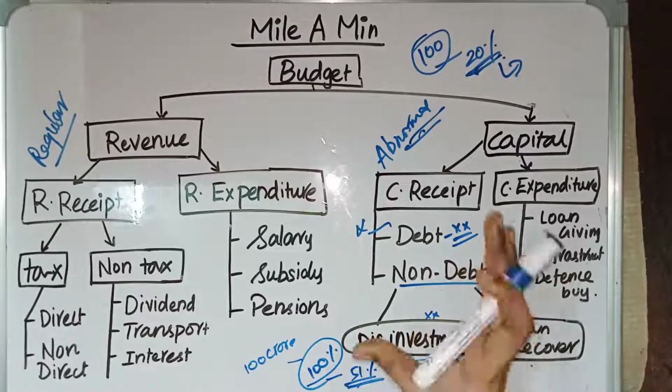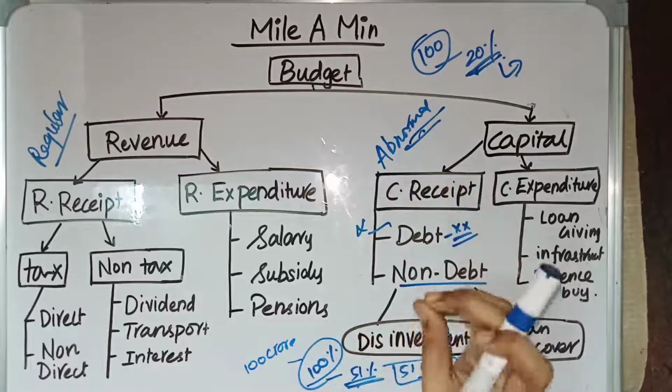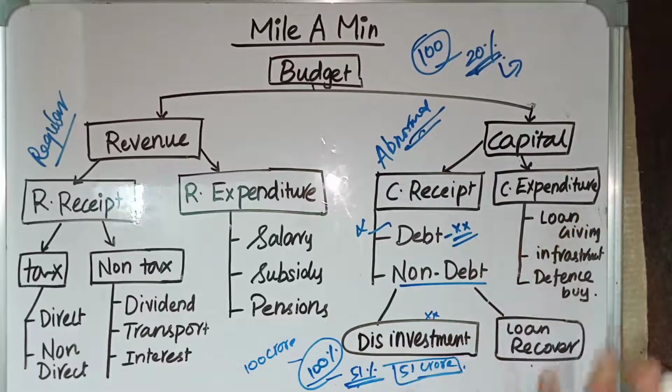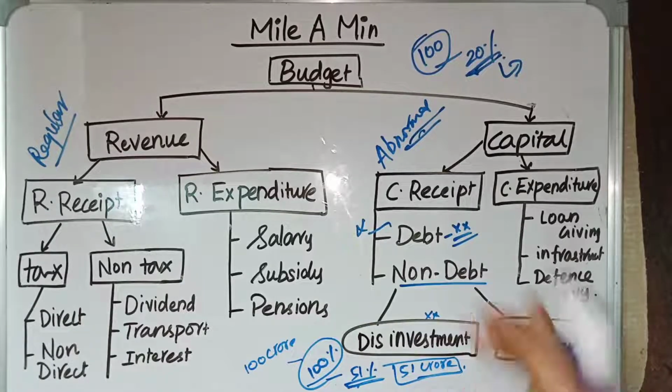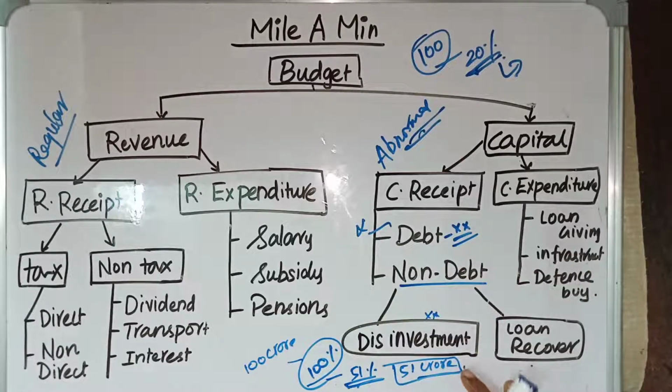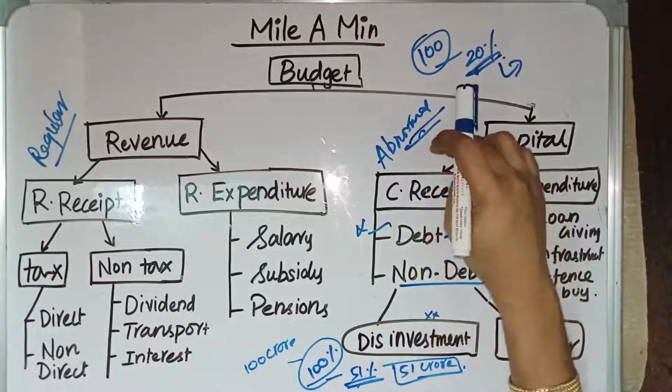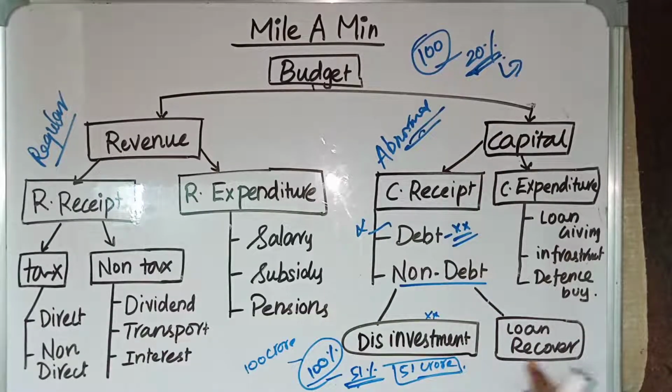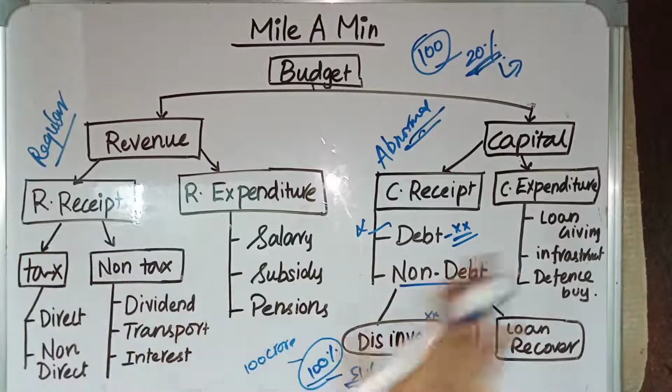Disinvestment means the government selling its asset, or a portion of the asset, to a private organization, and this reduces the government share. Through disinvestment the government can earn, but it is an abnormal income. And loan recovery is also not a regular thing, right? So it is also abnormal income. This is the difference between revenue receipt and capital receipt.